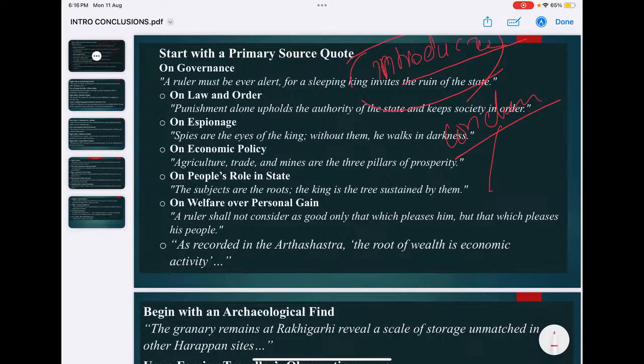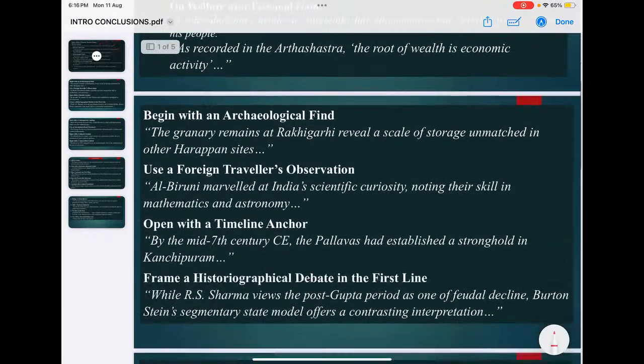For example, the Arthashastra can be quoted on these aspects: governance, law and order, espionage, economic policy, people's role in the state, or the welfare state, or wealth concept. See, this primary source can be directly quoted. That way you can start an answer.